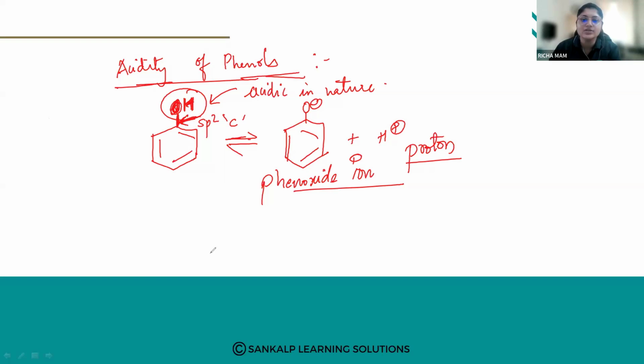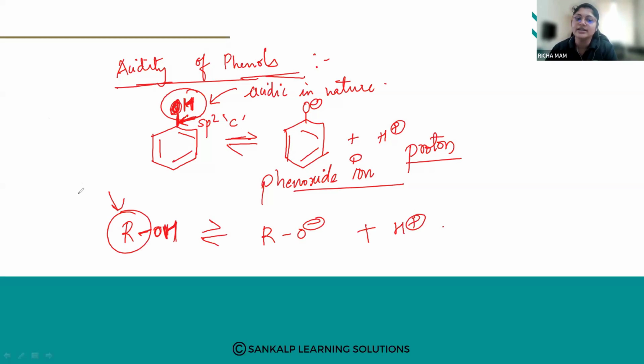Now, in case of alcohols, what we saw is that when alcohols are added to water in the aqueous solution, it will give you alkoxide and one proton is given up. The polarity of alcohols depends on the OH group. But here the OH group is attached to a sp3 hybridized carbon.